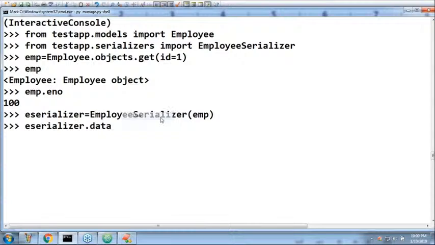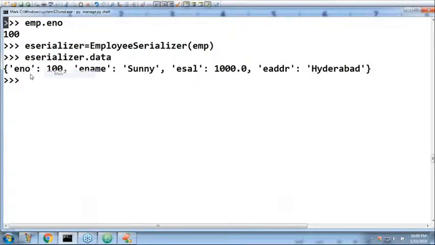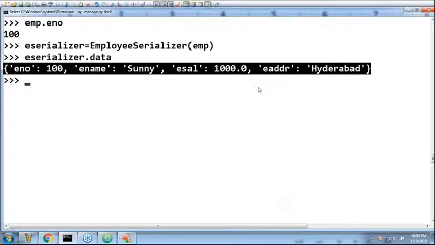Now I have one small doubt. Please observe. EMP is what? A model instance, a database object. Now if we check serializer.data, what answer are we getting? It is not a model object. It is a Python dictionary. Enum is 100, ename is sunny, like key value pairs. So your employee object is converted into a Python native data type. Getting right? The serializer object is of EmployeeSerializer type.